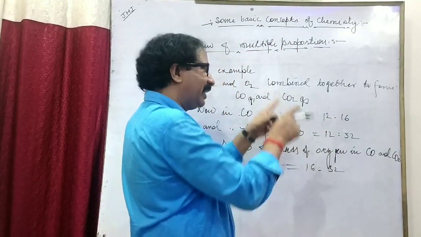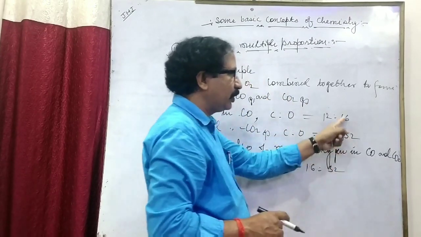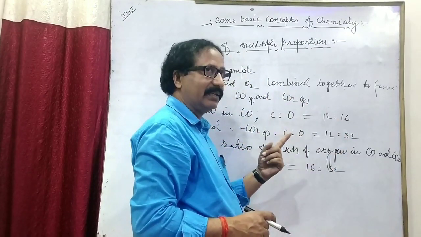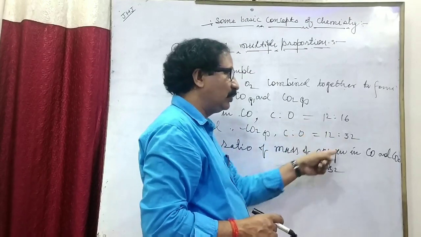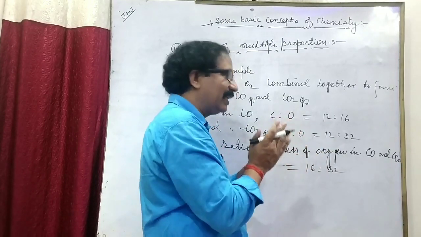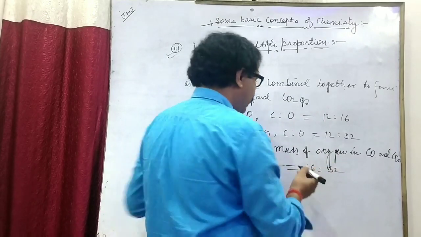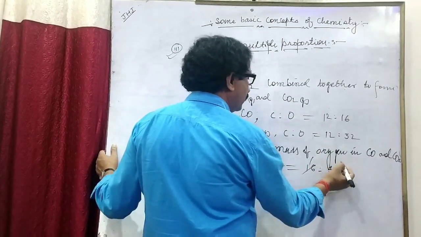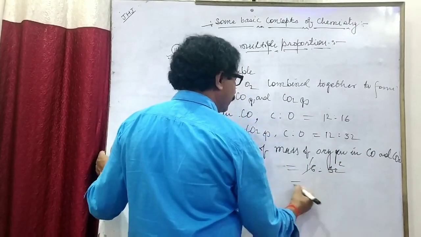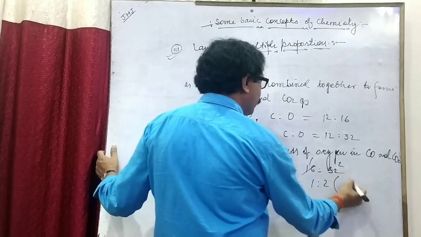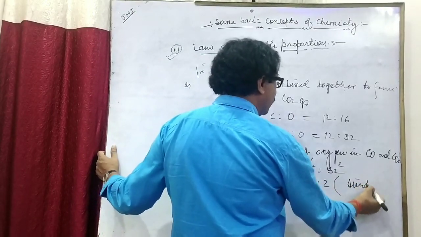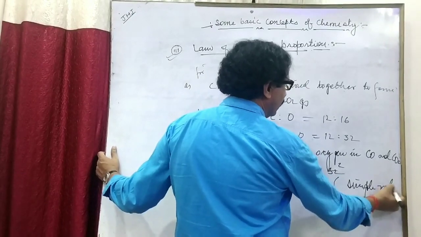So in both these compounds, the different amounts of oxygen participating with the fixed amount of carbon have a simple ratio or its multiple, meaning 16 is to 32, equal to 1 to 2, which is a simple ratio.